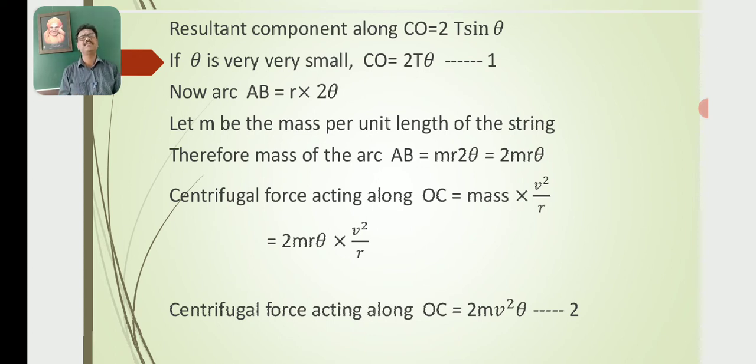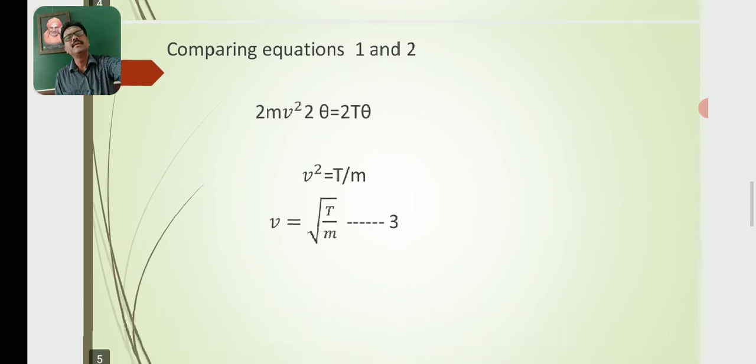Then the centripetal force acting along OC is equal to mass into v square by R, that is 2 m R theta into v square by R. Then the centripetal force acting along OC is equal to 2 m v square theta. Let this be equation number 2. Comparing equations 1 and 2, 2 m v square theta is equal to 2 T theta, then v square is equal to T by m, then v is equal to root of T by m. Let this be equation number 3.